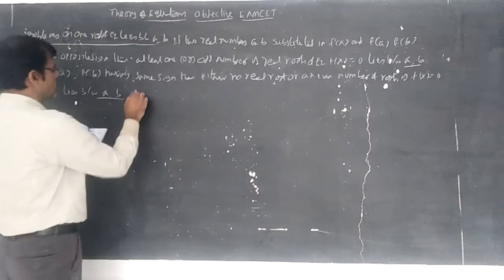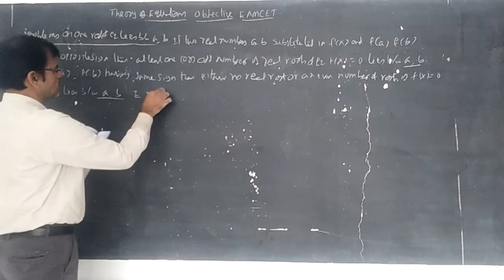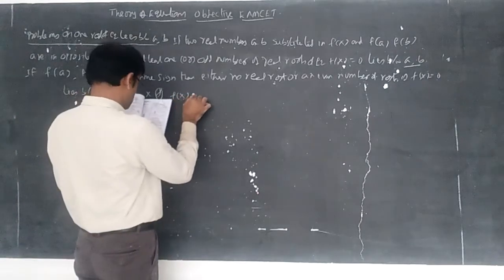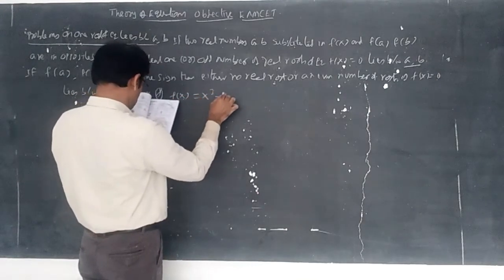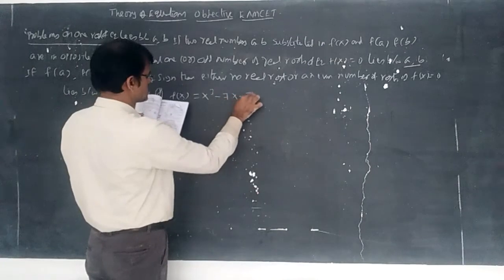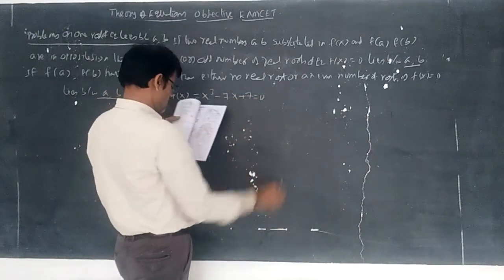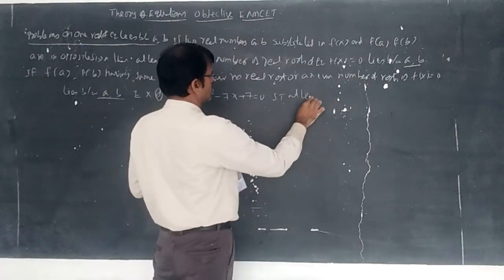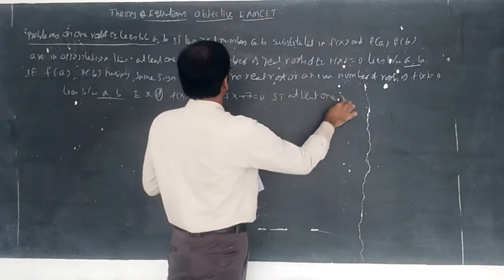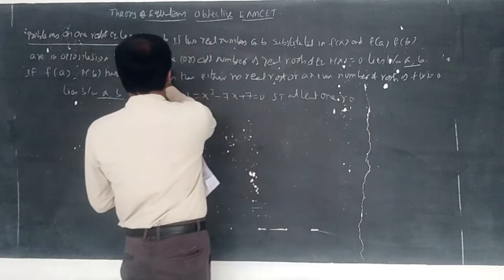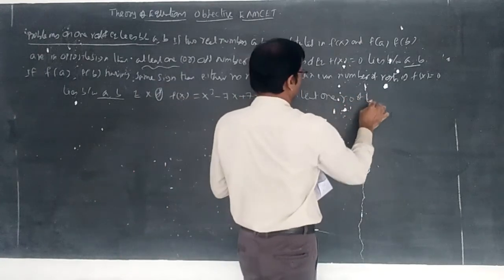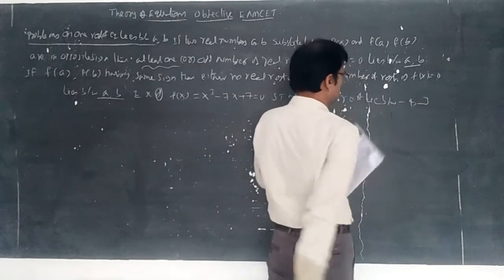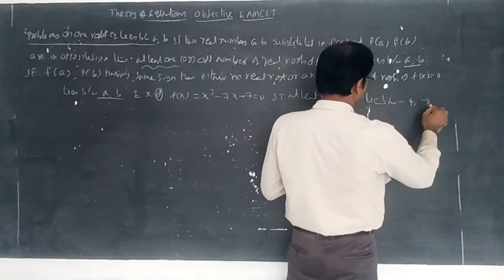Now, worked example 8. Worked example 8: take f of x, I am considering x cube minus 7x plus 7 equal to 0, so that at least one root. At least one root means, this is the concept, at least one root lies between minus 4 comma minus 3. Okay.